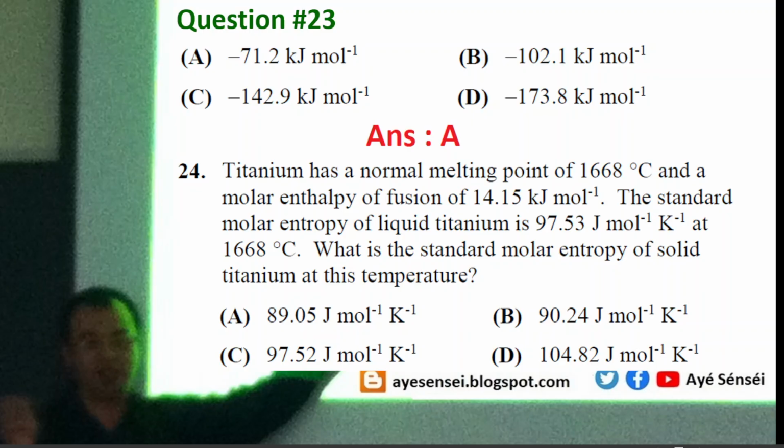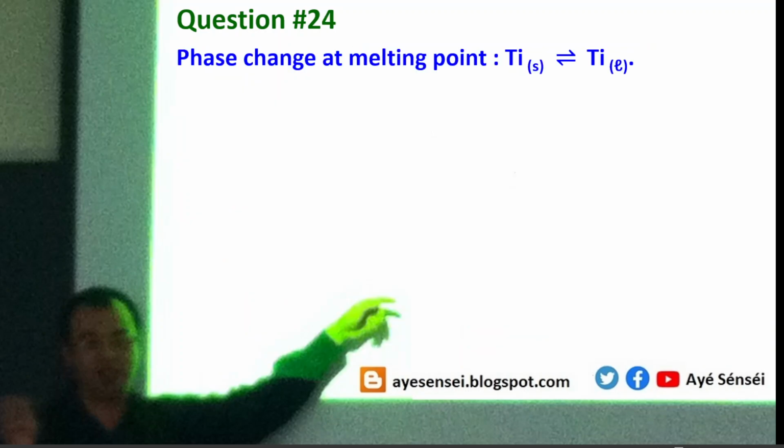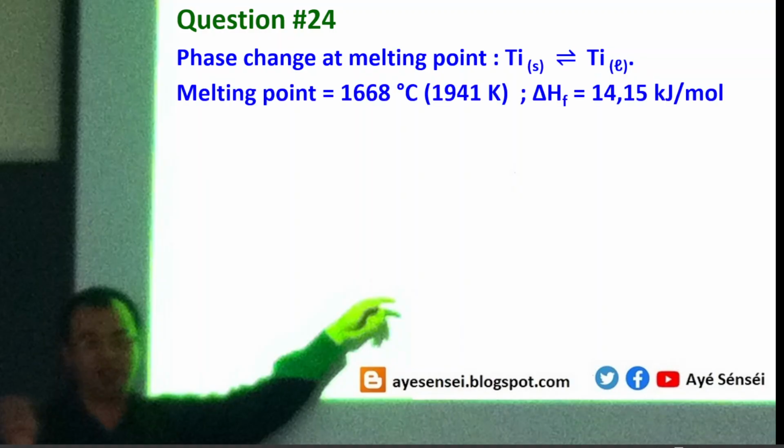So again, melting basically is an equilibrium process. Why? Because it involves titanium in two different states, in this case solid and liquid. So basically the criterion for a reversible process is that delta G equals 0. And then here's the melting point, so 1941 degrees Kelvin. And then this is the enthalpy of fusion.